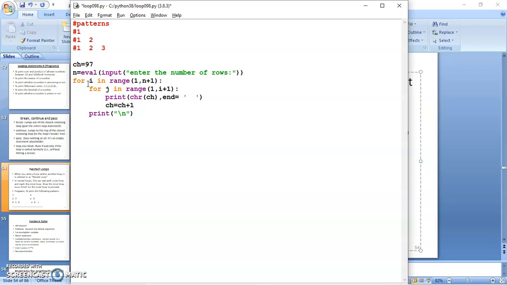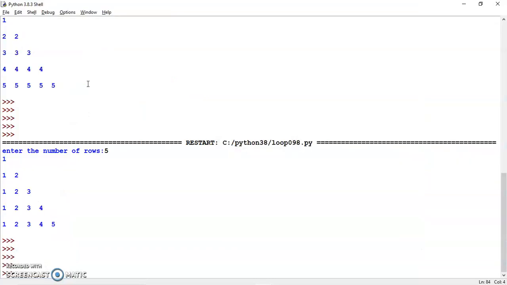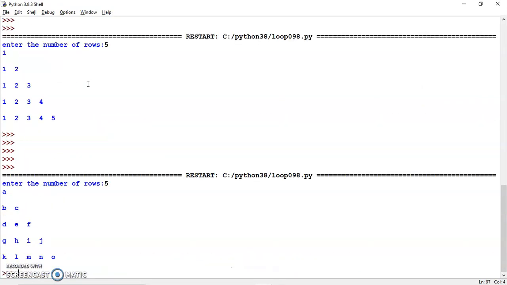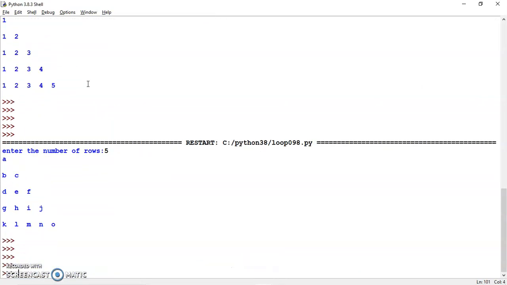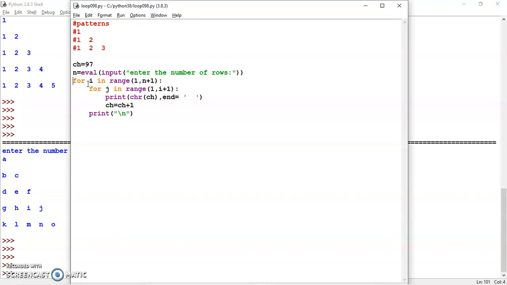So instead of 97, its character value would be printed, that is A, then B, and so on. We are incrementing it. So this is the pattern that we are printing according to the logic of this program.